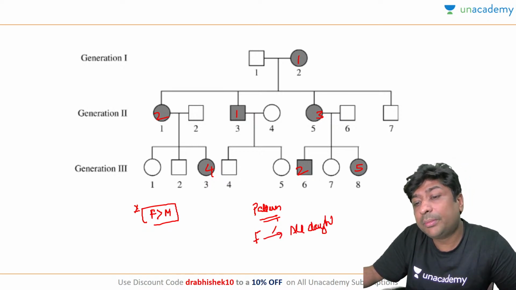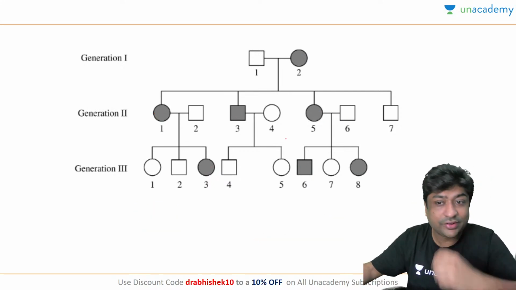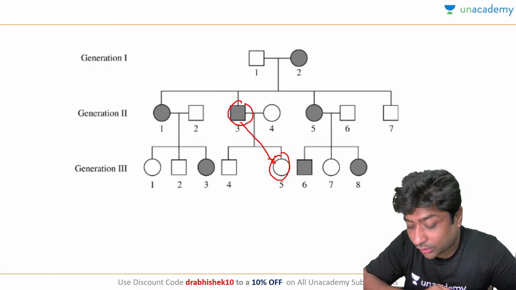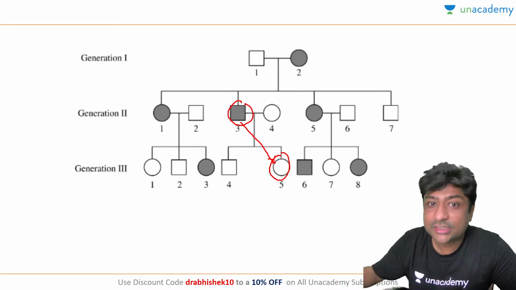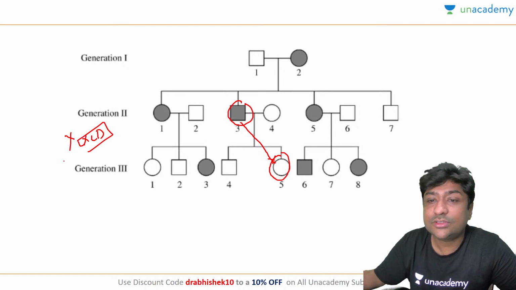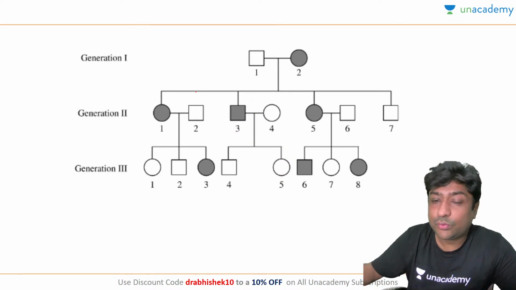This is the only confirmatory pattern for X-linked dominant. So here you see your affected father and here is your daughter. Is the daughter being affected? So this definitely is not X-linked dominant. Now, we have ruled out X-linked dominant.